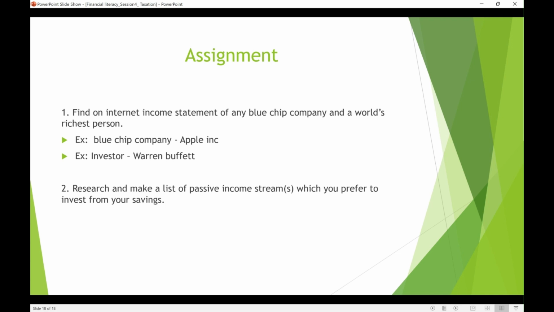Okay, now we've got to the end of the session. We have an assignment for you. Find out on the internet, just Google and look out for a blue chip company under Wall Street. Go to their financial statements and look at how much tax they're paying. When you go to invest, like Warren Buffett, go and see how much tax is paid. We're just looking at the tax point of view, how much tax they're paying.